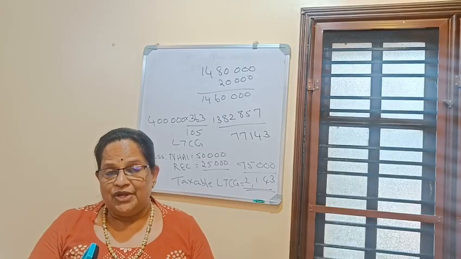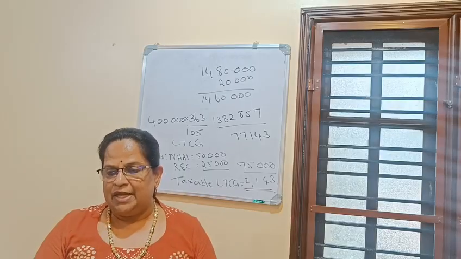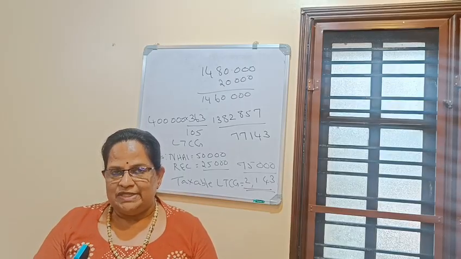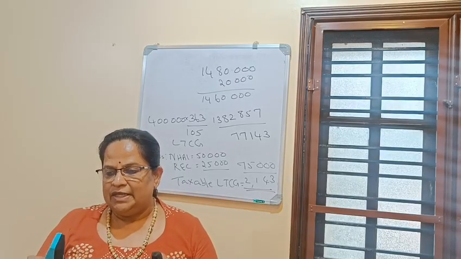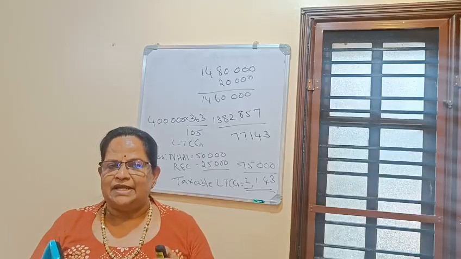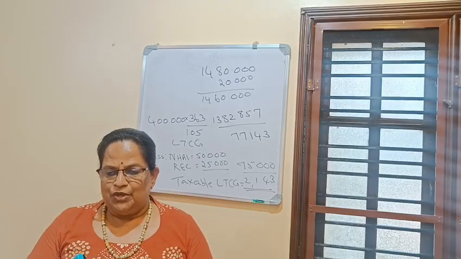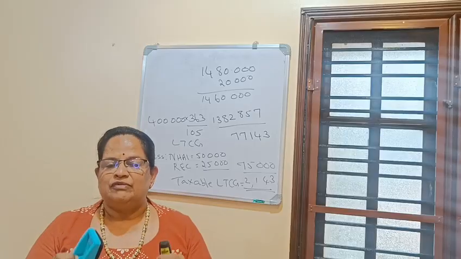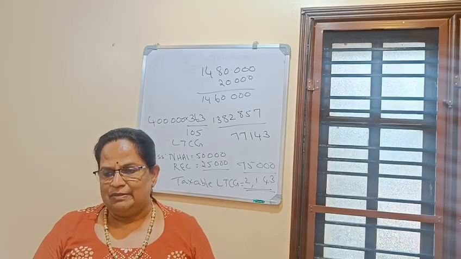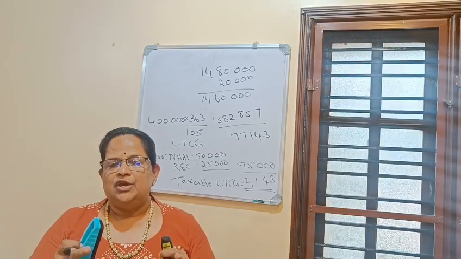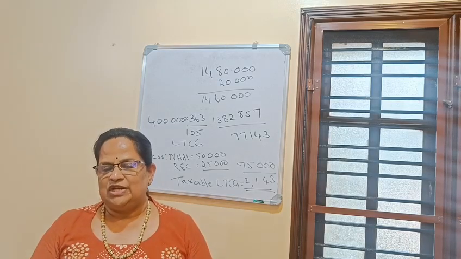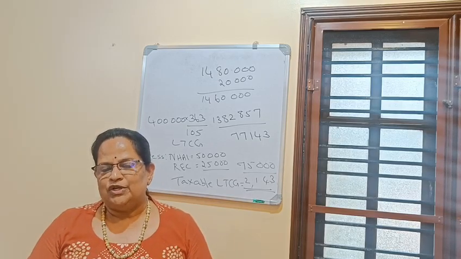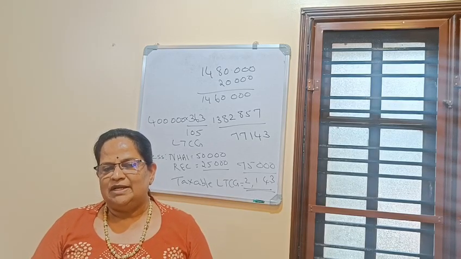Applicability: 54D, you have to remember it's compulsory acquisition. 54EC, any long-term capital asset. It can be any transfer, compulsory or voluntary. Last point is the maximum exemption limit. 54D, there is no exemption limit. Whereas 54EC, rupees 50 lakhs per financial year. So this is what I wanted to explain in this module. Happy learning. Thank you.